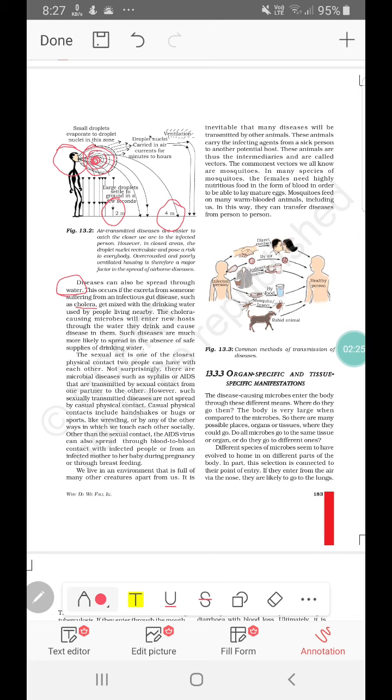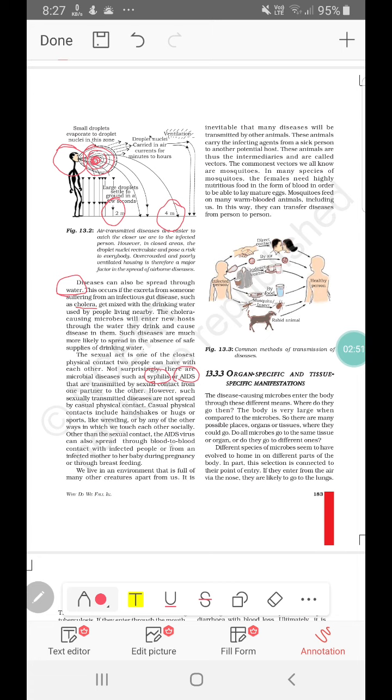The next means of spread is in AIDS or syphilis, which is through sexual contact. That is basically because of the transfer of body fluids. It is not through handshake or hug; it will not transfer like that. Only through the body fluids. So let us see how through body fluids.